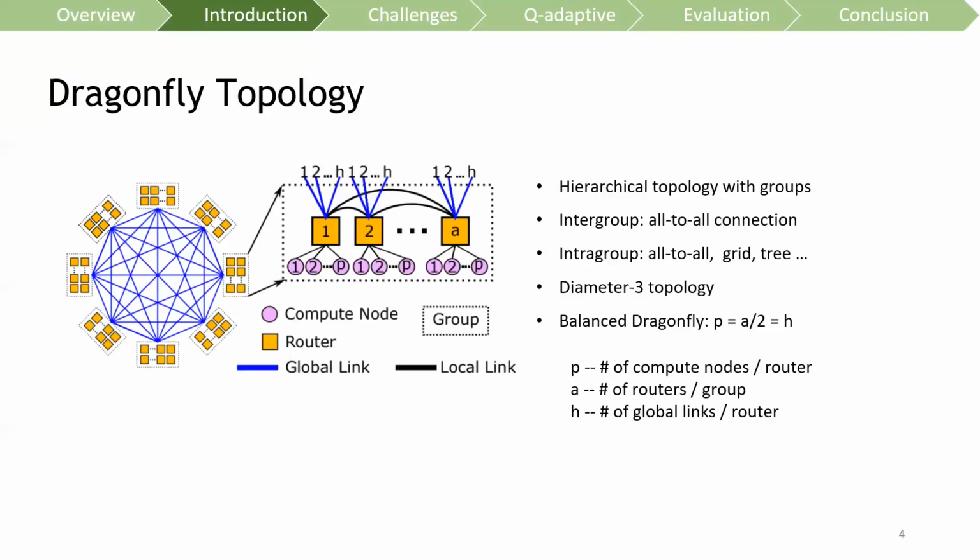Dragonfly is a diameter 3 topology such that packet can be delivered within 3 hops, including 2 local links in source and destination group and a global link crossing groups. For the purpose of balancing the network usage on local and global link, Dragonfly is usually configured with P equals to half of A, where P is the number of compute nodes per router and A is the number of routers per group.